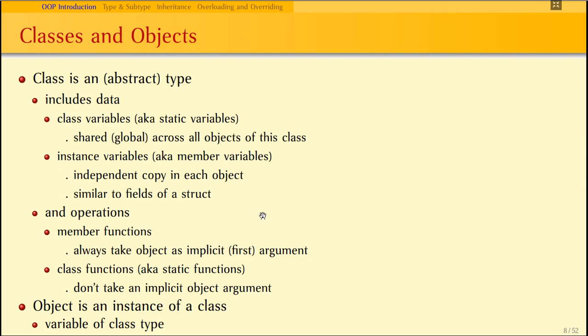While coming to the operations, there are member functions. Member functions always take the object as an implicit argument, whereas class functions, also known as static functions, do not take an implicit object argument. An object is an instance of a class; we can say it's a variable of class type.